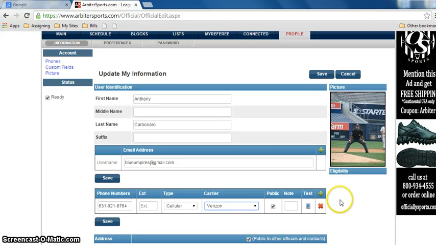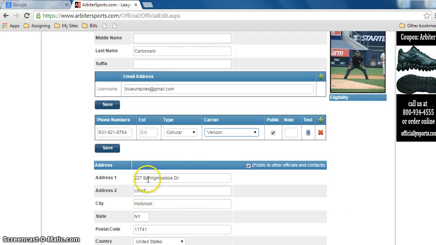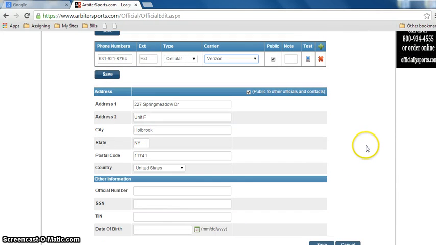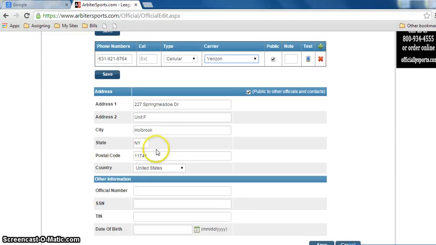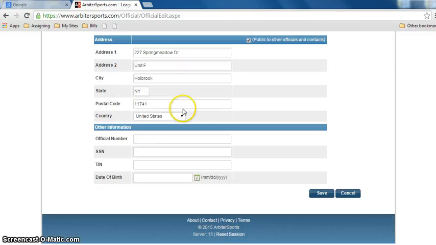Not a big deal. Okay, it's important to put your address in there because when we go to assign, we try and keep people close to their house. This is the address that it gives us, so we try and keep you in proximity to your home and the field. So it's important that you get your address in there. Some people like to leave it blank. You cannot leave it blank. We need it in there.